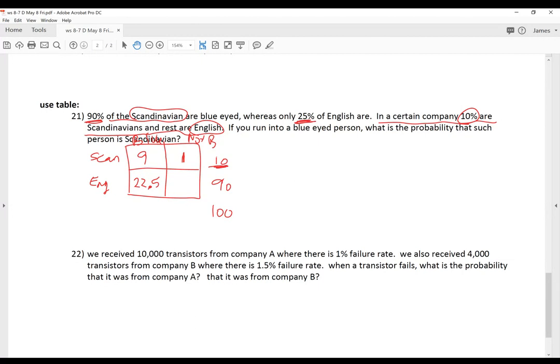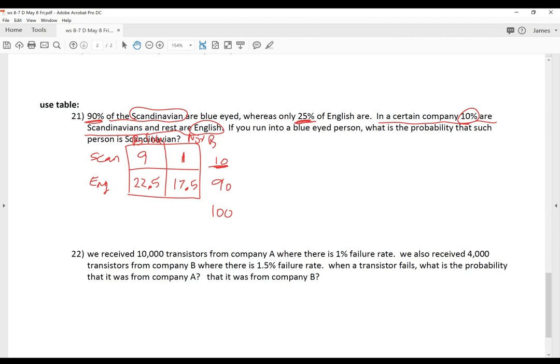So if you make it 1,000 people, it would have been better. 225 people are blue-eyed, but this is just a random number that we chose, 100. So we gotta live with half a person. Okay. And so 90 minus 22.5, which happens to be 17.5.